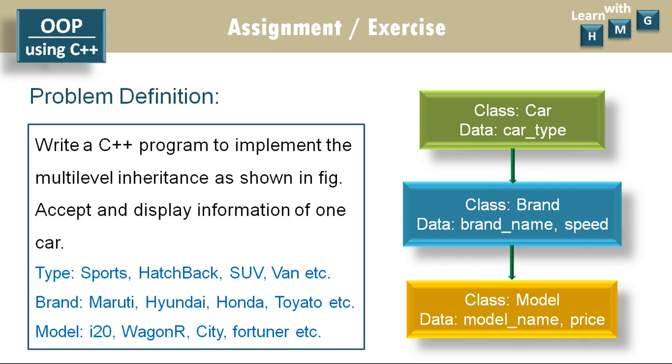And this is for your understanding. Now with the help of this problem definition and the given figure, you should be able to write a C++ program to implement multi-level inheritance.